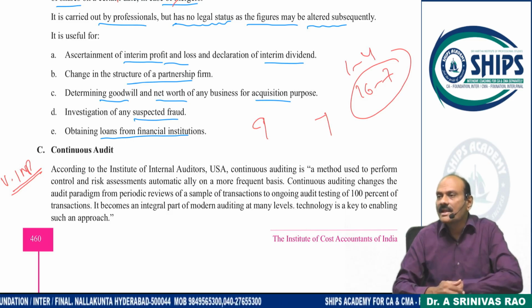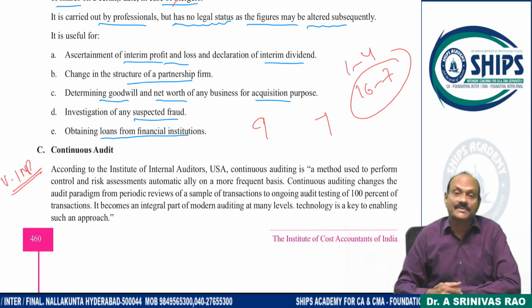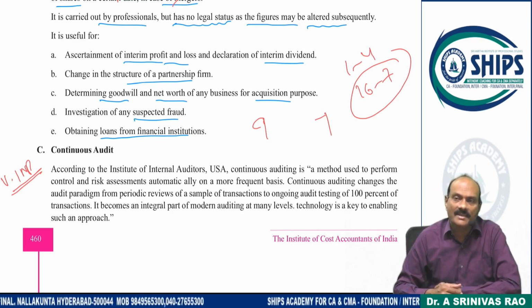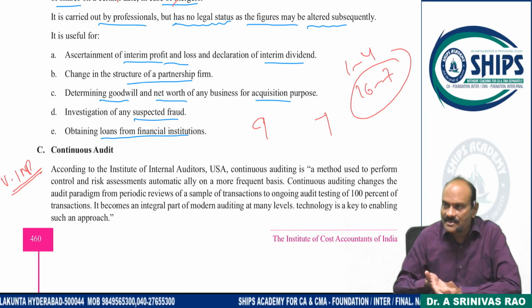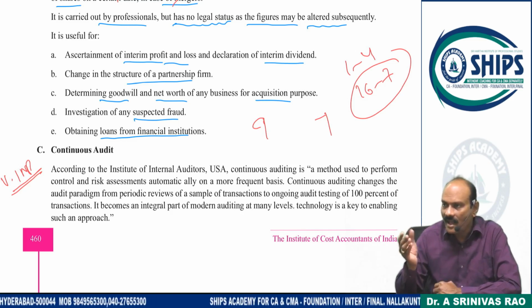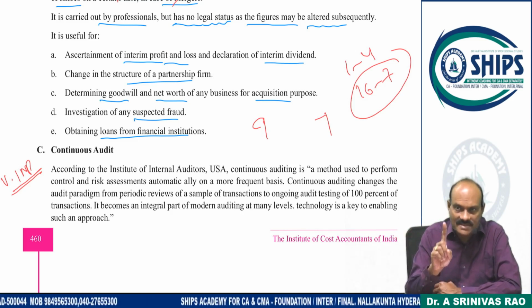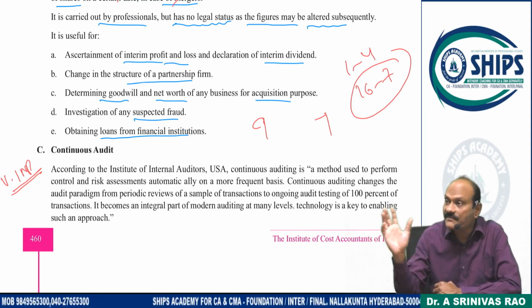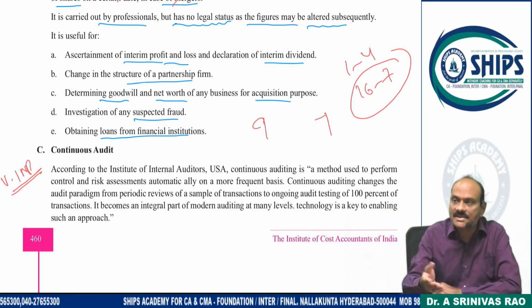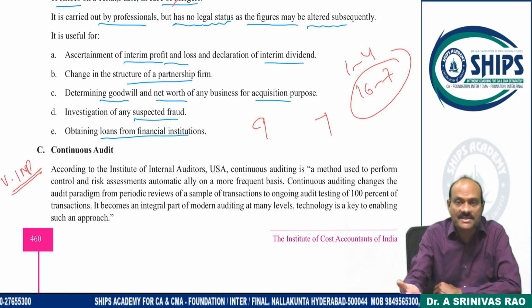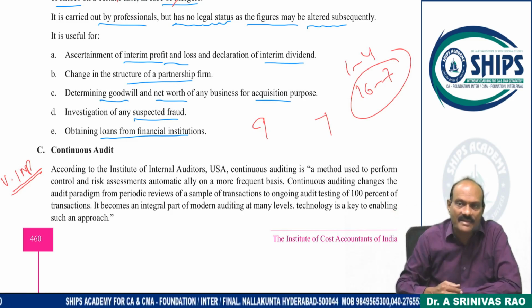And the third one is, it is going to be expensive. Very costly. And audit means it's a big organization, numerous transactions are there. Audit means only one client will come, one assistant will come? No, one team of assistants will come. 4 persons, 10 persons, 20 assistants will come based on the size of the entity.